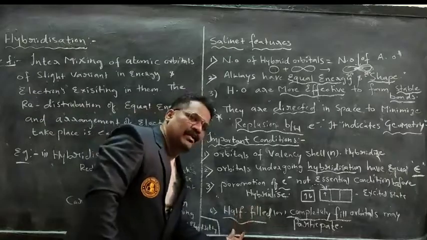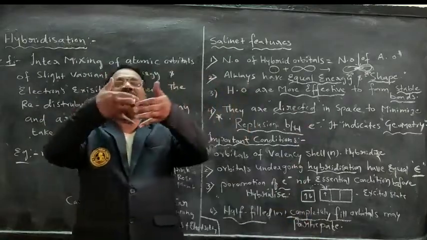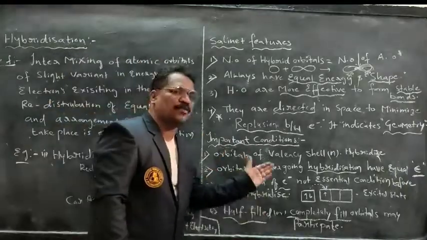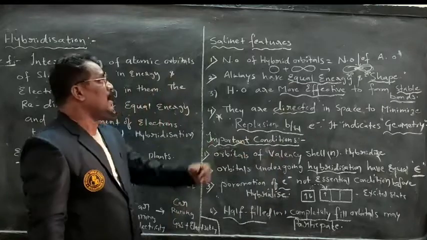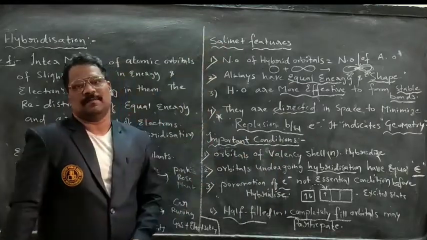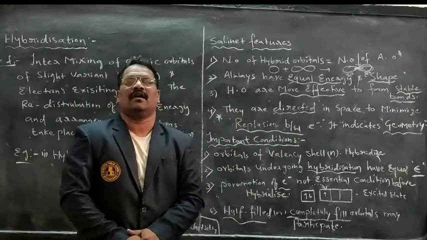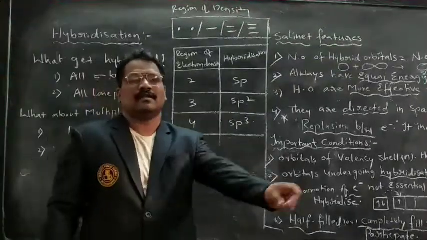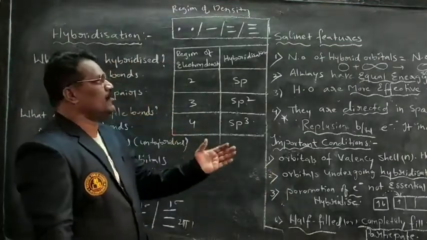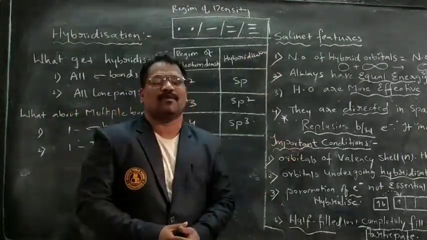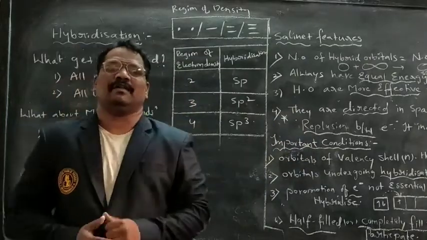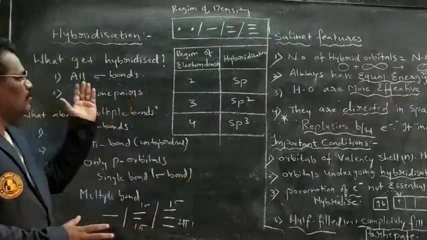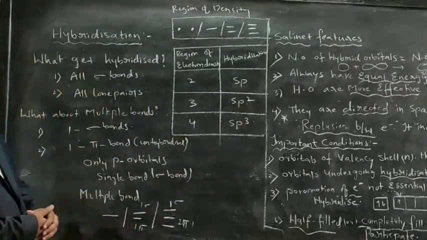Orbitals having half-filled as well as completely filled will participate in hybridization. These important conditions, if we maintain them and know about these salient features, then we can easily go through the concept called hybridization. Okay children, just now we have studied the salient features as well as important conditions to form hybrid orbitals. Next, we'll study a little bit more about hybridization.